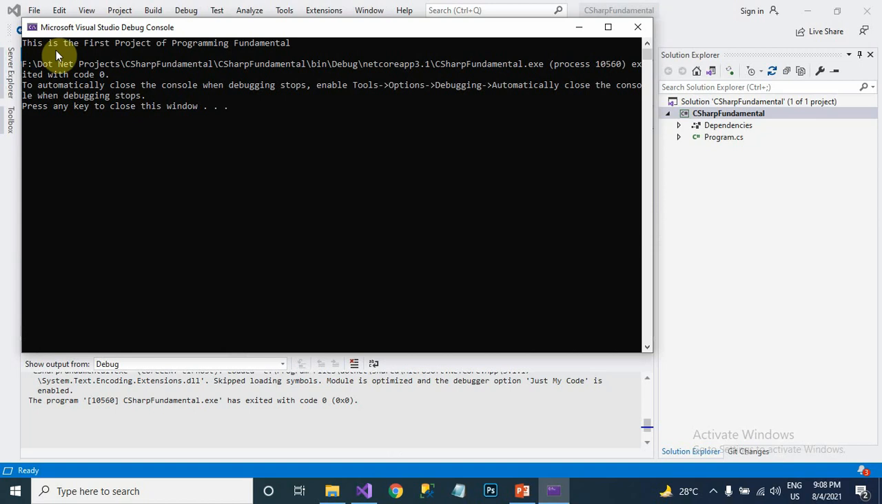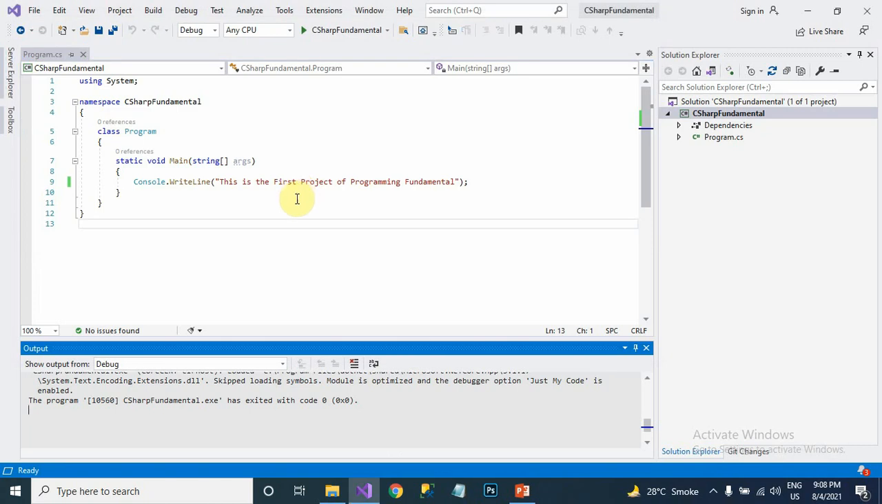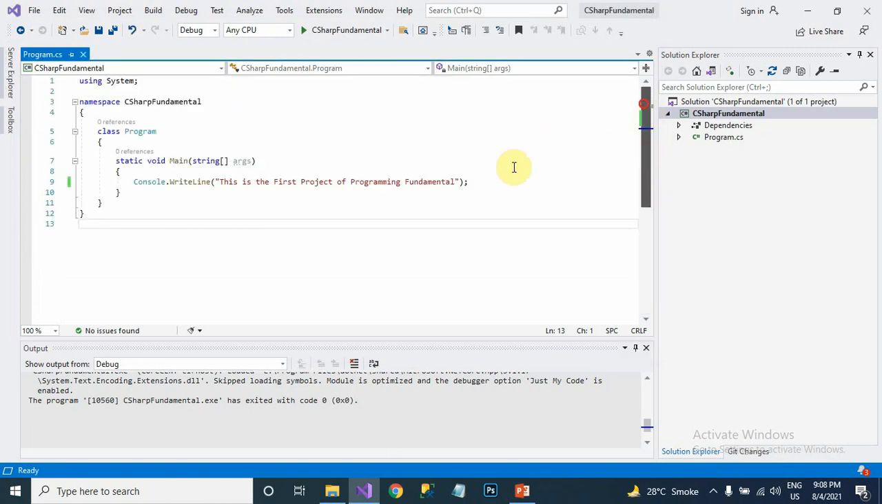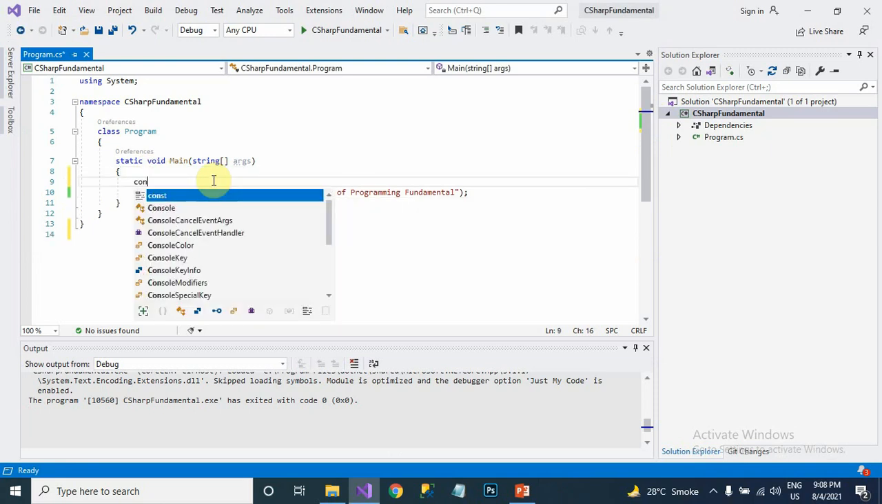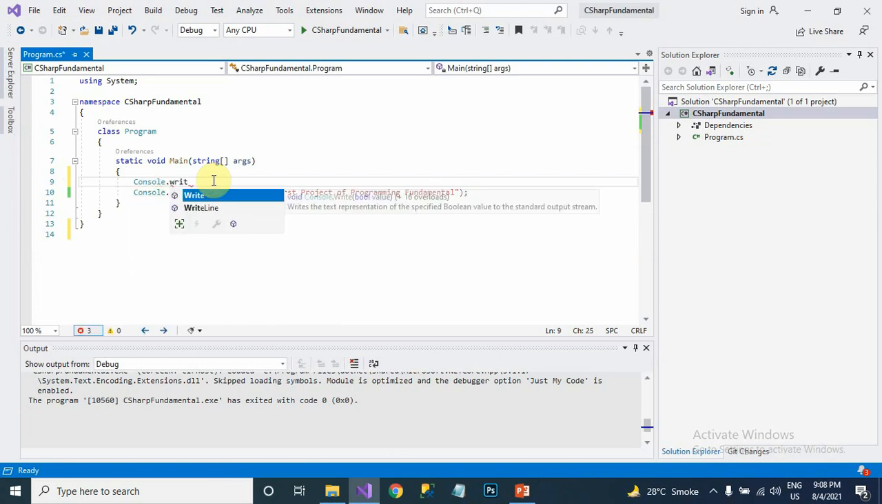You can see the output here. This is the first project of programming fundamentals. This is the output. Press any key to continue. When you press any key, it will stop. So I'm just writing here, welcome to programming.